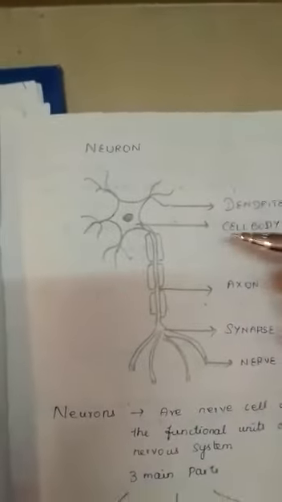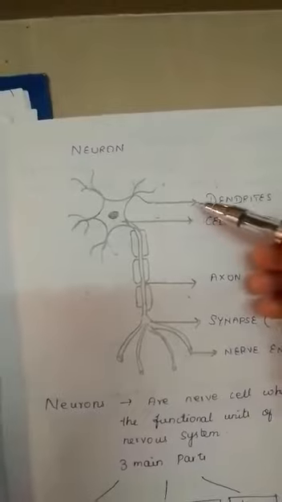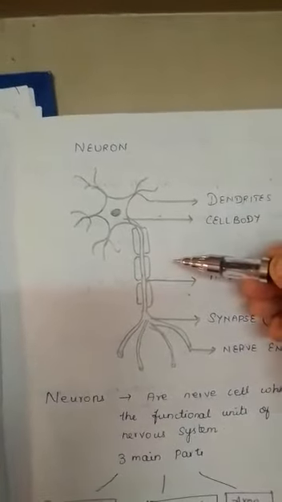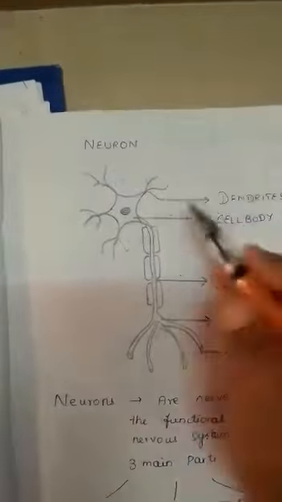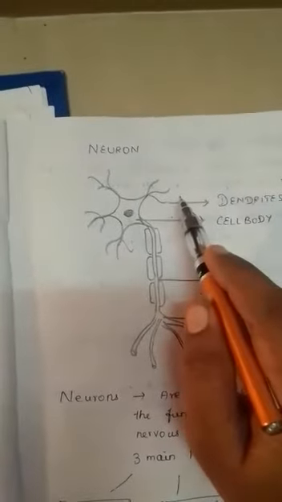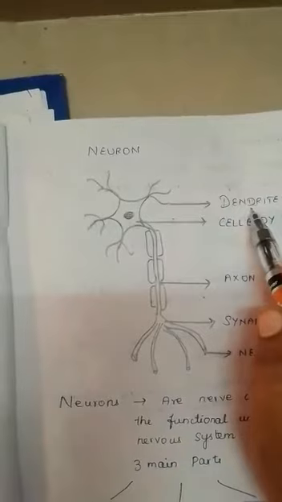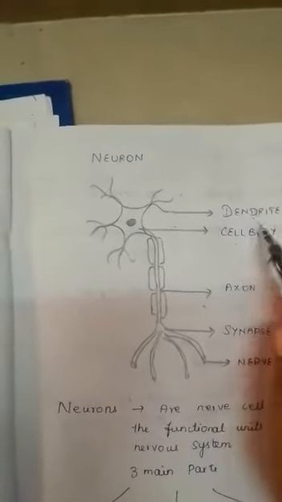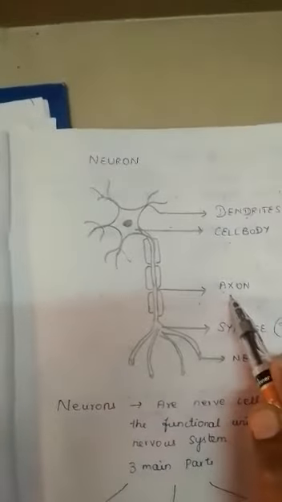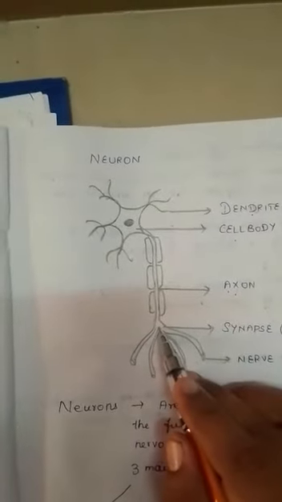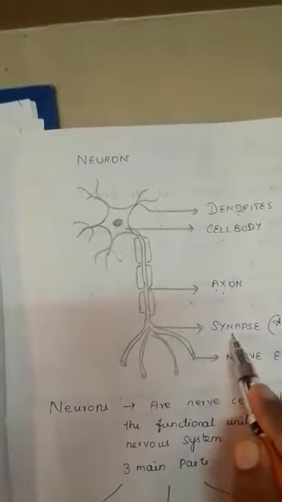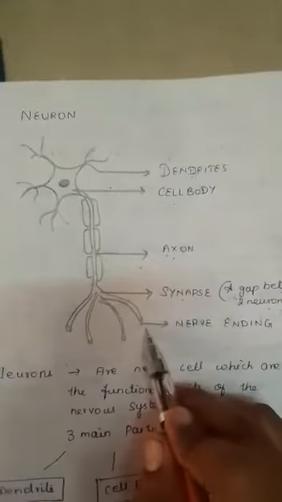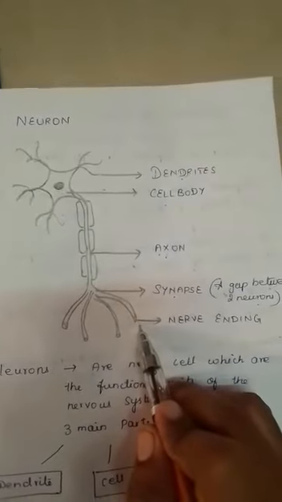Now listen, the structure of the neuron is as follows. Already we have studied in class 9. Just listen. Three major parts of the neuron. One is dendrite, the other one is cell body, the other one is axon. These are the three major parts of the neuron. And you can see the small gap over here. It is nothing but synapse. What is synapse? A gap between two neurons. And finally, nerve ending to release the impulse.